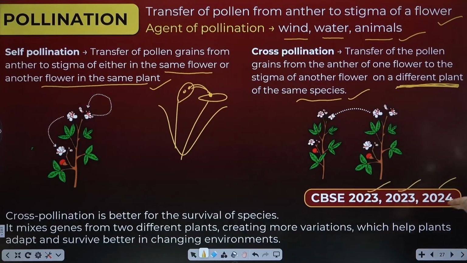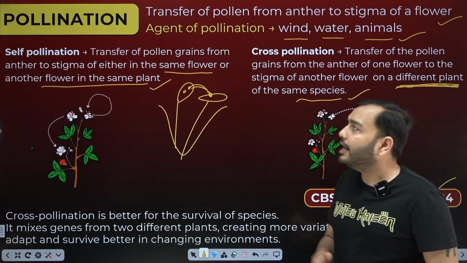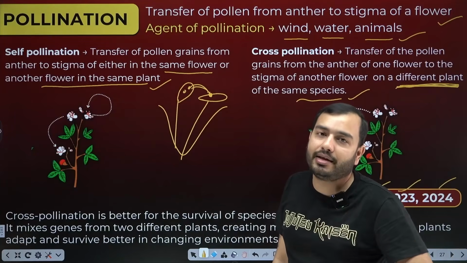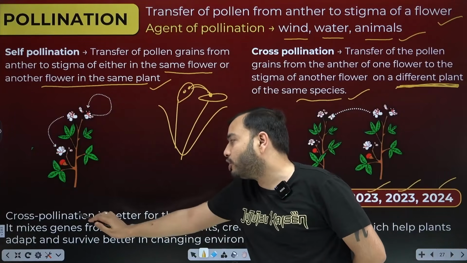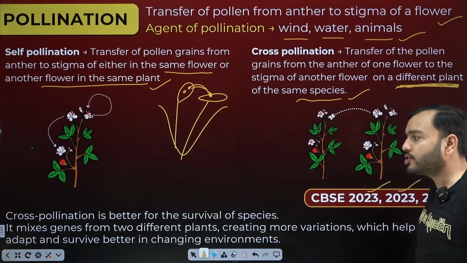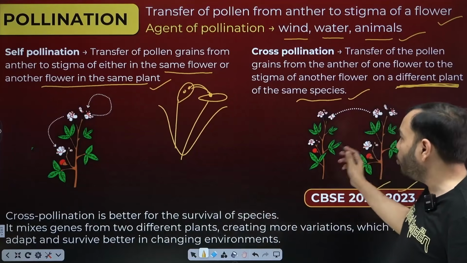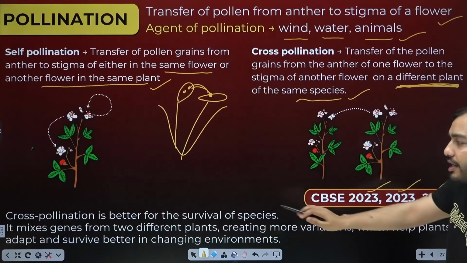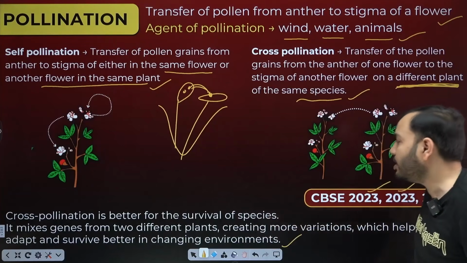2023, 2020, 2000, 2024. One thing asked many times is the difference between self-pollination and cross-pollination. The second thing asked is which one is better for variation. So which is better? Cross-pollination is better for the survival of species. It mixes genes from two different plants, creating more variation, which helps plants adapt and survive better in changing environments.